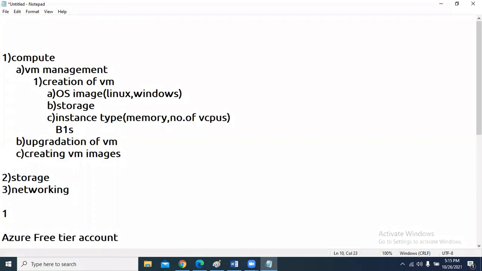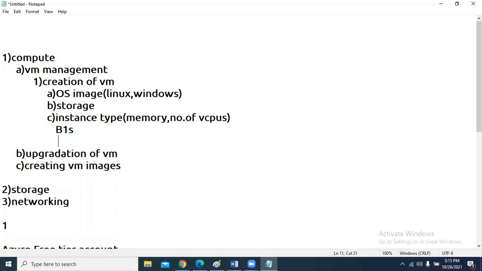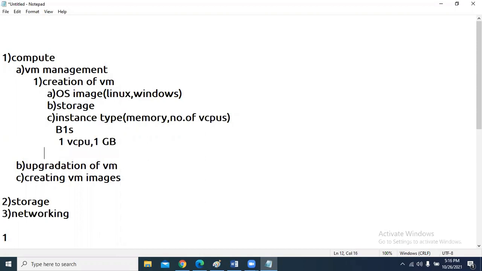B1S is a small virtual machine with one virtual CPU and 1 GB of RAM in the Azure cloud platform. The equivalent machine in AWS is T2 Micro. T2 Micro and B1S are the same.